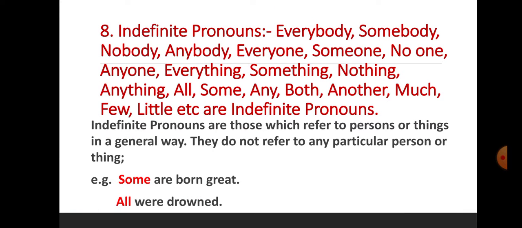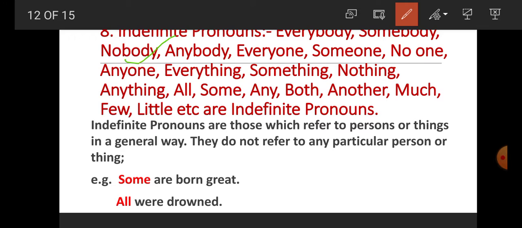Number 8, indefinite pronoun. What is indefinite pronoun, student? Everybody, somebody, nobody, anybody, everyone, someone, no one, anyone, everything, something, nothing, anything, all, some, any, both, another, much, few, little, etc. are indefinite pronouns because they indicate indefinite things or persons.